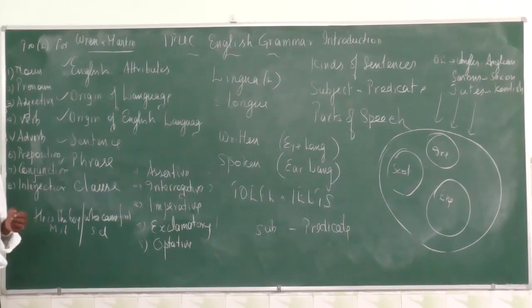Then preposition. It is a word which shows relationship. The frog is in the well. In, frog, well. So in shows the relationship between them. Then conjunction. It is a joining word. It is a word which joins two words, two phrases or two sentences. The interjection. It is a word which shows certain feelings: exclamation, joy, sorrow, anger, fear. So all these are interjections.